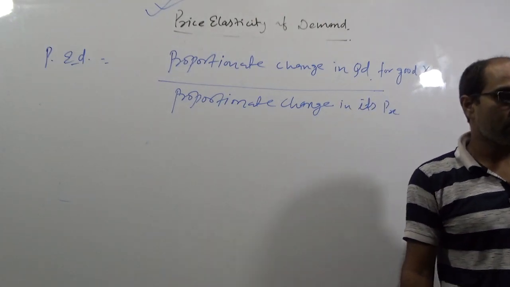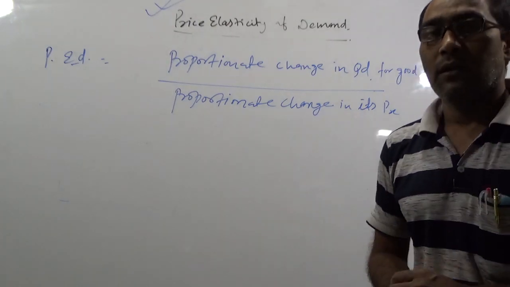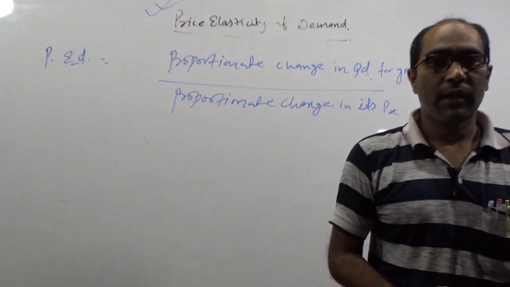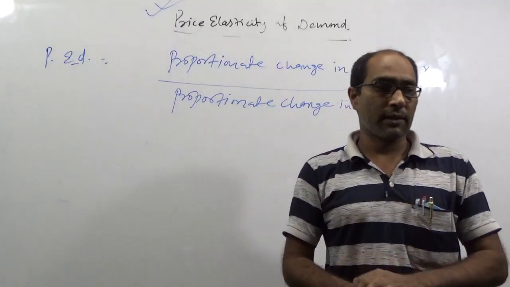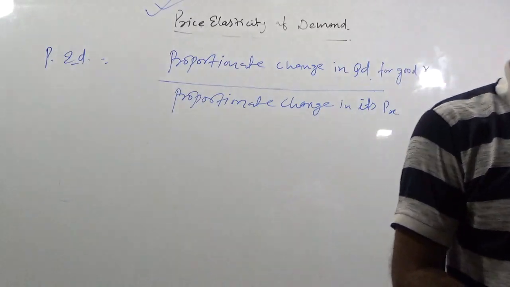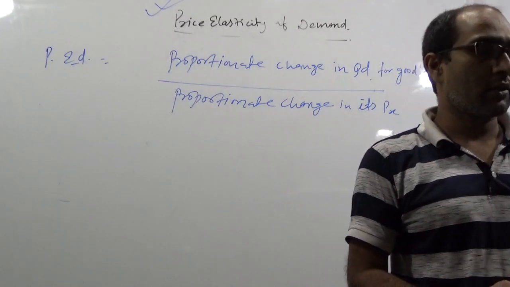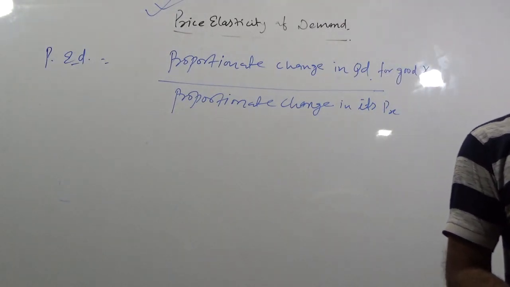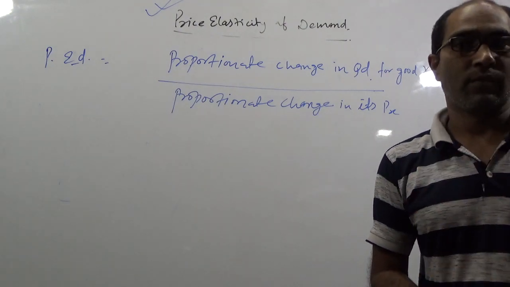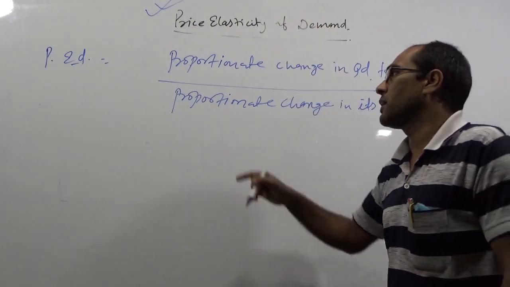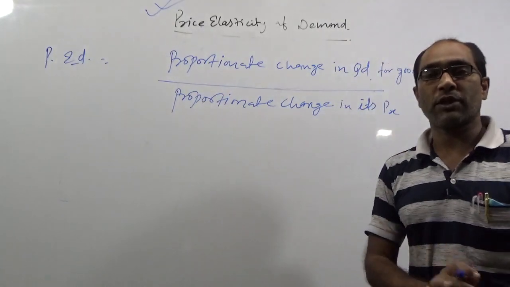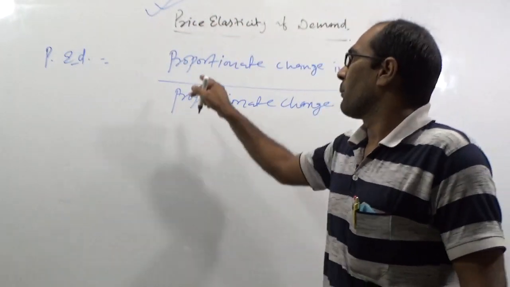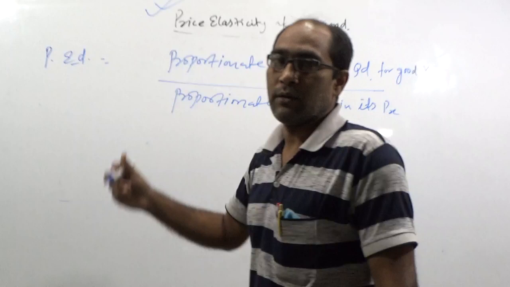So, regarding the history of price elasticity, it was Professor Alfred Marshall who introduced the concept of price elasticity in economics. The concept of price elasticity of demand is the ratio of the percentage change in quantity demanded with respect to the proportional change in its price. It means you can also use the term percentage in place of proportional.